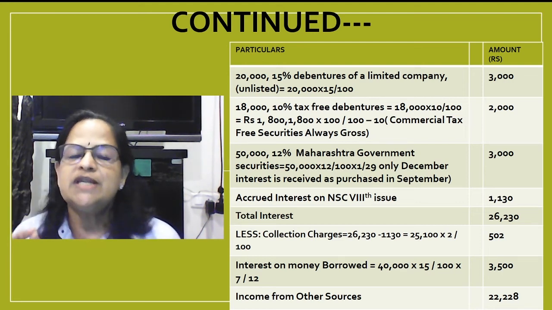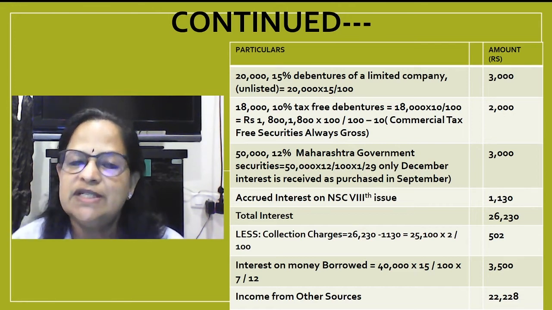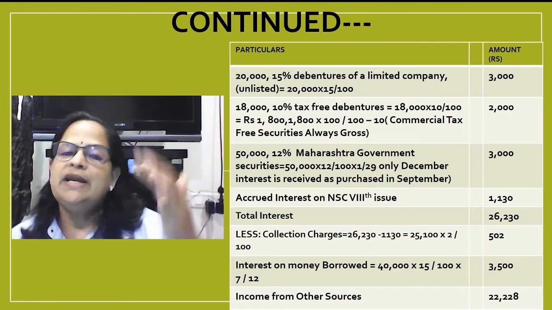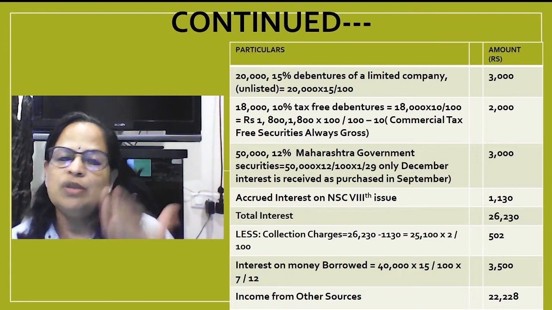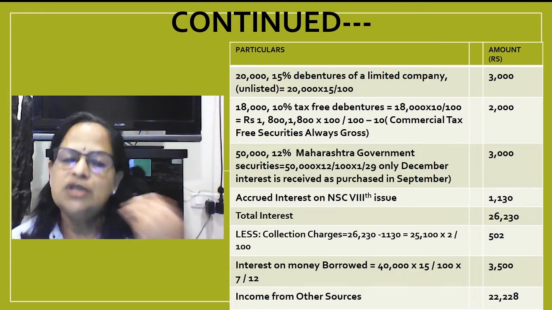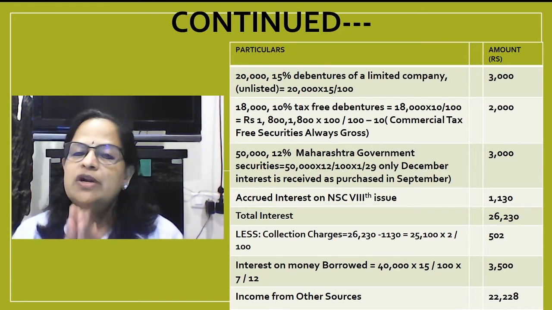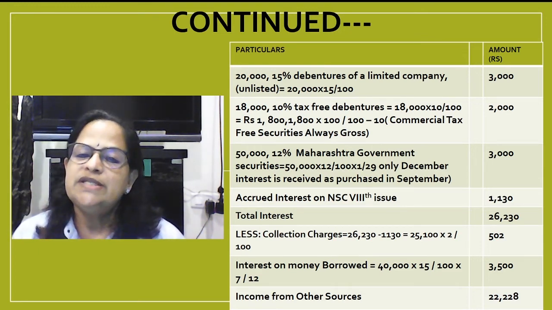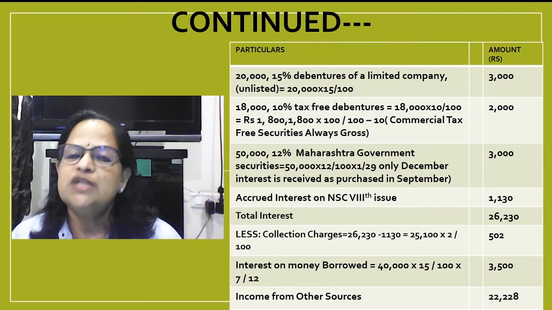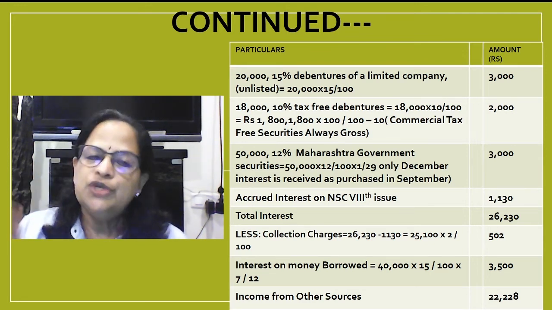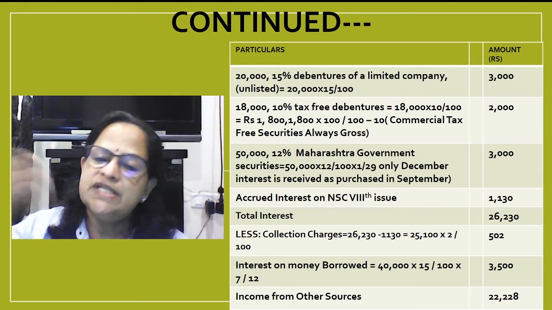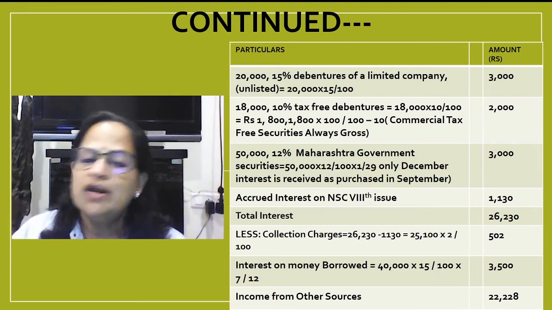Now collection charges I told you national savings certificate all the securities and interest and dividend he has collected through the bank. So bank is total charge by the banker you have to find out. It is not given in the question. So 26,230 minus 1,130. Why we are reducing? I told you national savings certificates interest is getting accumulated. You are not collecting every year.